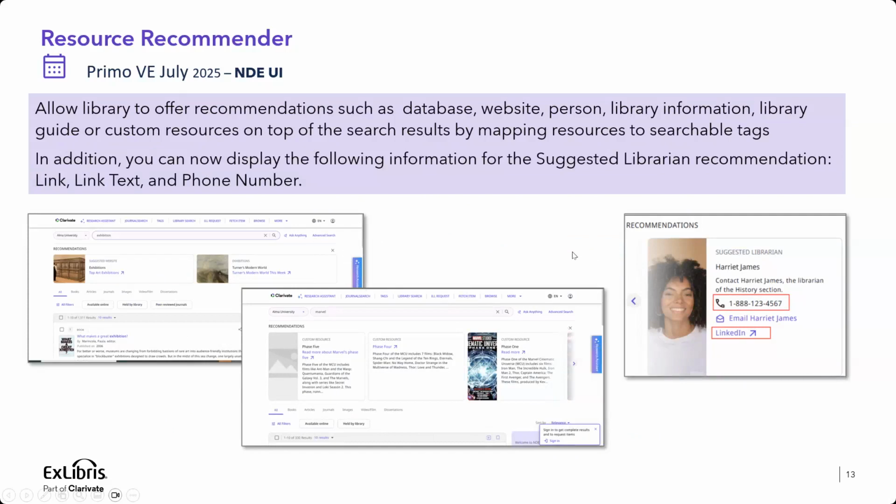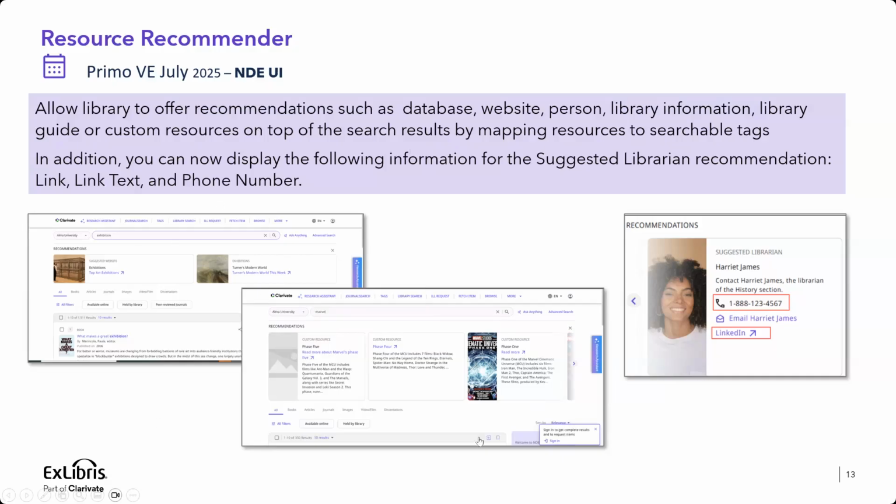If you choose to close, it will close the resource recommender for the entire session. That means the user doesn't want to see those recommendations anymore and would like to see the brief results on the top. So we allow the user to control the visibility.